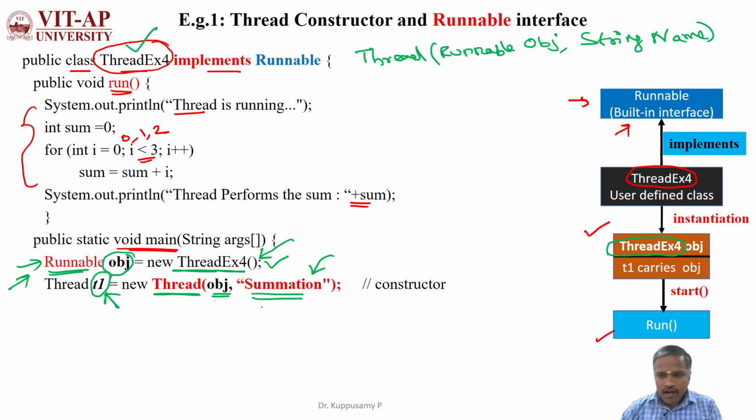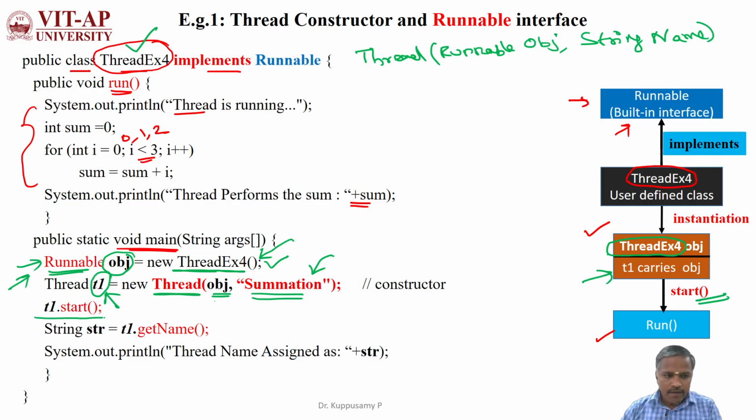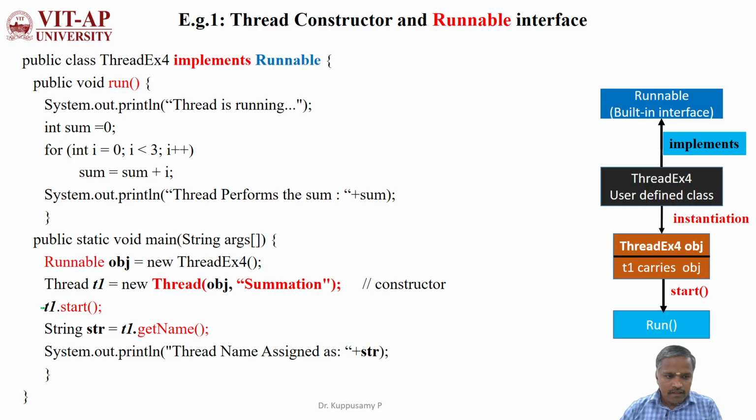Now I am going to invoke the start method for t1. Once it is invoked, automatically the Java virtual machine will invoke the run method belonging to obj, because t1 is carrying obj. Obj is defined by ThreadEx4. So the run method available inside ThreadEx4 is implicitly called by this start method. Then this action will be performed for adding these three numbers.